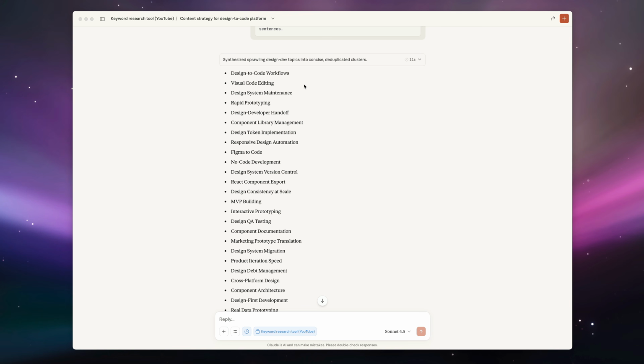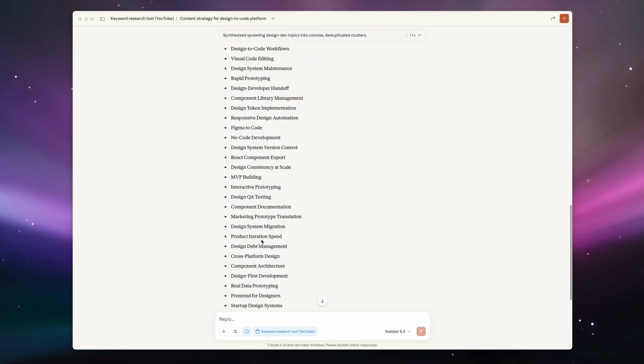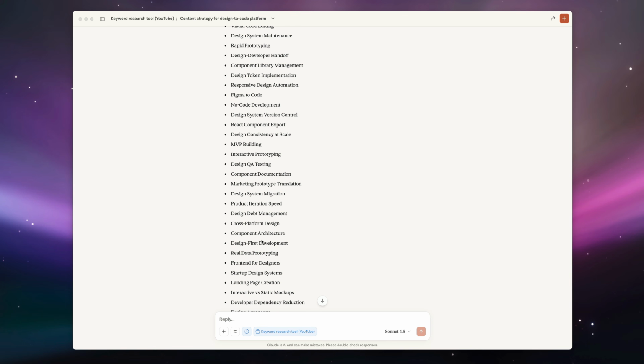Okay, so now we can see a list of other topics. We can see design to code workflows, visual code editing, rapid prototyping, no code development, MVP building, just a bunch of other topics that we can dive into for our keyword research.